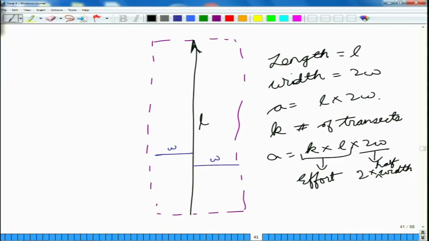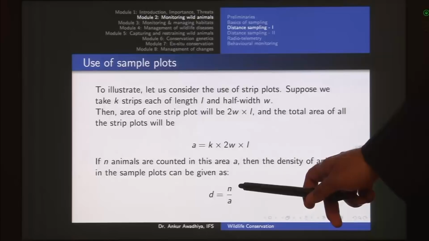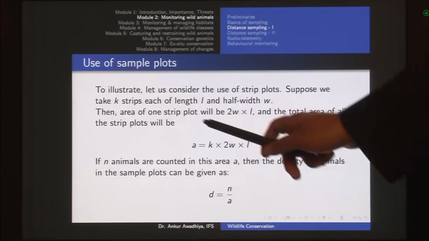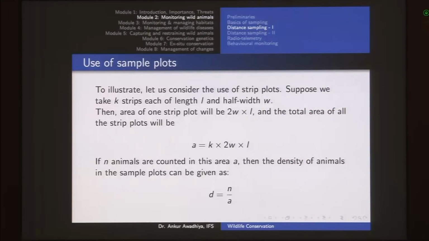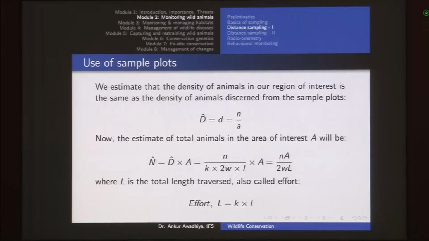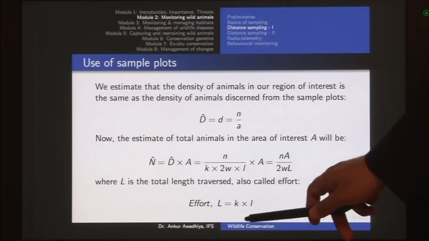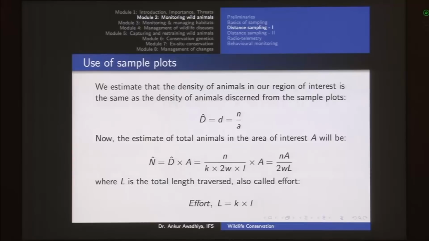So, you have this formula. If you observed n number of animals, then you divide n by k into 2W into L to get the total density of animals in your forest. In this case effort refers to the total distance that you have walked, which is k into small l. We also represent this by capital L.